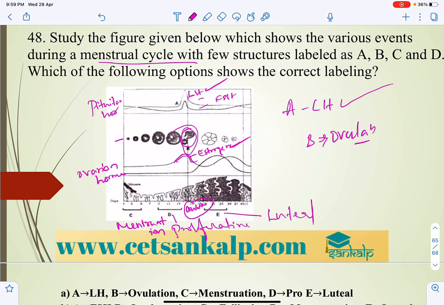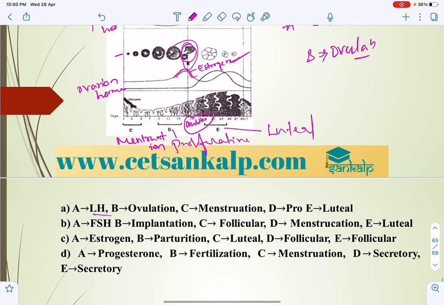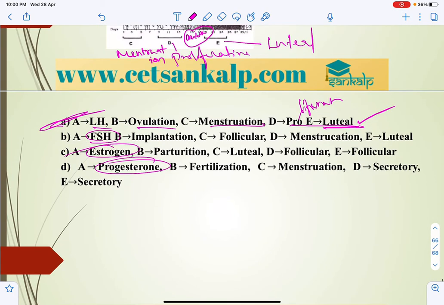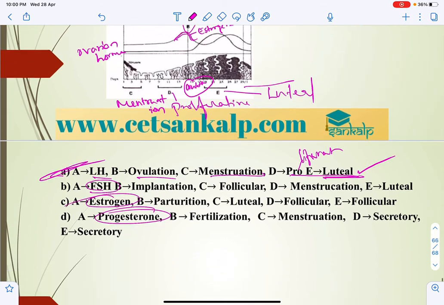So let us select the correct answer. A is LH, B is ovulation, C is menstruation, D is proliferation, and E is luteal phase. So A is the correct answer. FSH is wrong, estrogen is wrong, progesterone is wrong. So this is what you have to keep in mind. These are the menstrual phases, the 4 phases, where different hormonal regulation will be there.